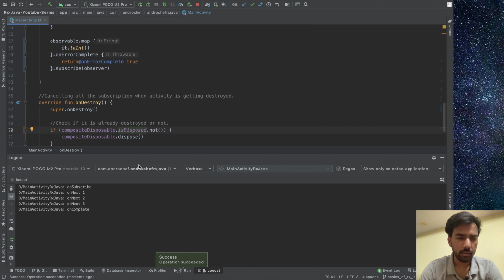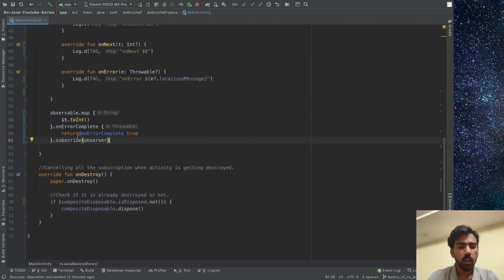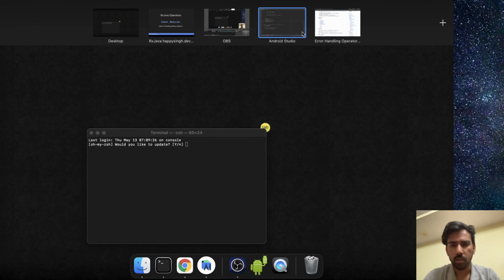As you can see, this didn't give us any onError exception, right? So it went to 1 2 3 and onComplete, because we said if you have any error, just return true, we don't want any onError callback. So that's how onErrorComplete works. Now let's look at another operator, which is retry.